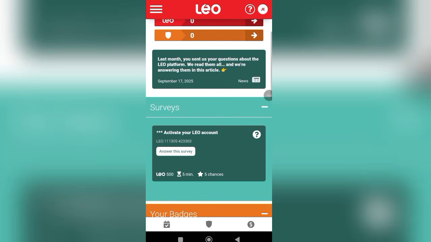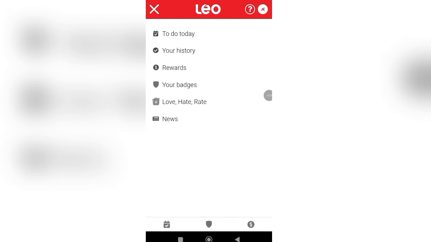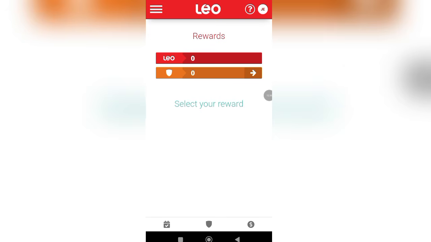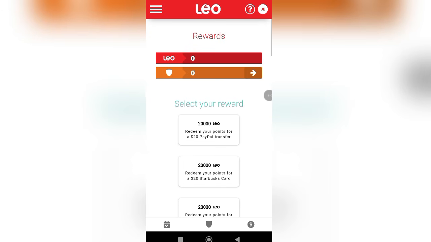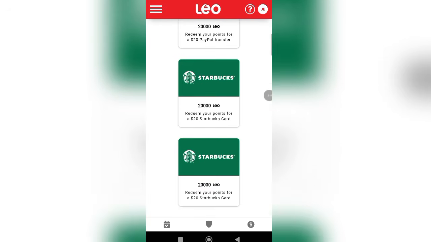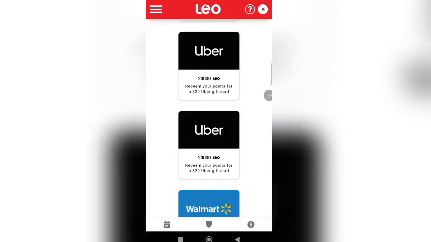Now, some of you will be asking, how do I go about it? Come over to this hamburger icon right here. You can see today, to do today, your history, your rewards, your badge. So let's go over to rewards. Your rewards can be redeemed through PayPal and gift card. You can see that right here: 20,000 Leo points, $20 PayPal transfer. So I don't want to talk much on this. I said something about the gift card.